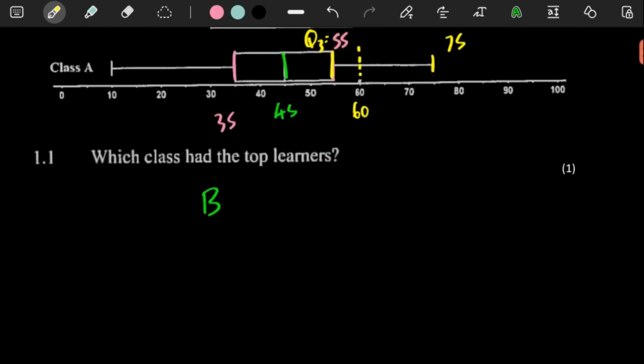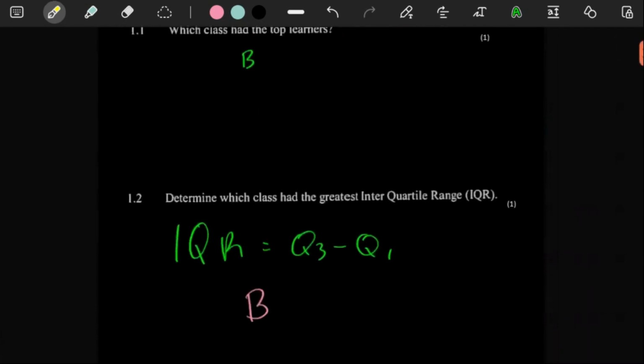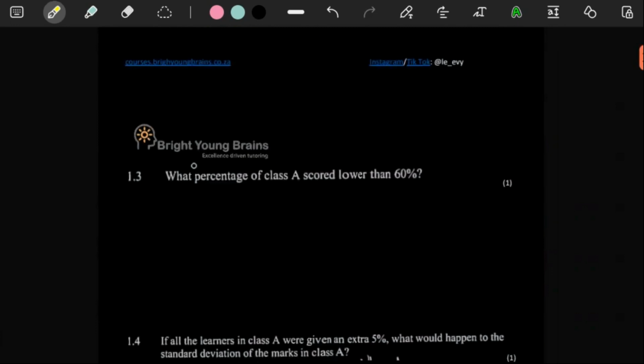Let's check what the middle of 45 and 75 is: 45 plus 75, divided by 2. My suspicion is that 60 is in the middle, and indeed, 60 is in the middle.